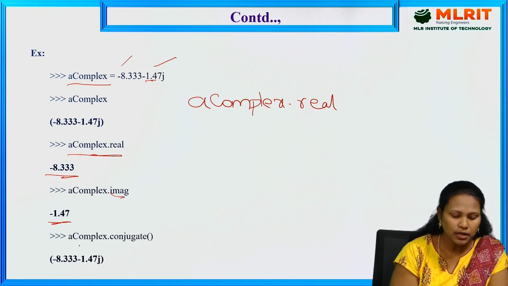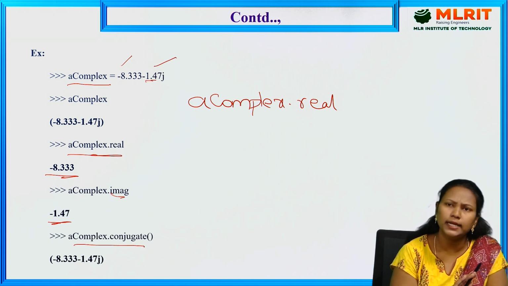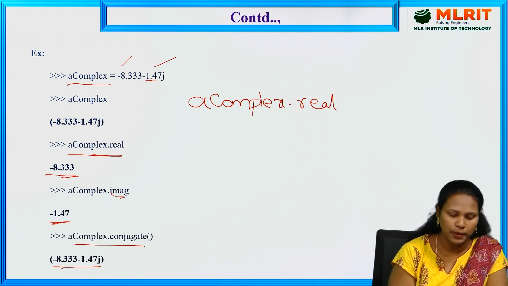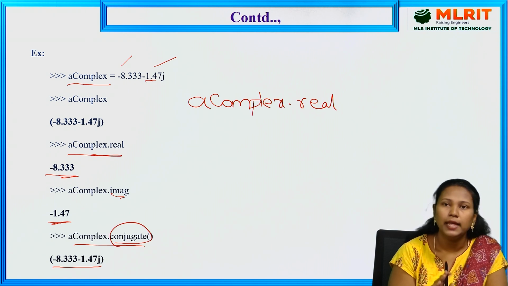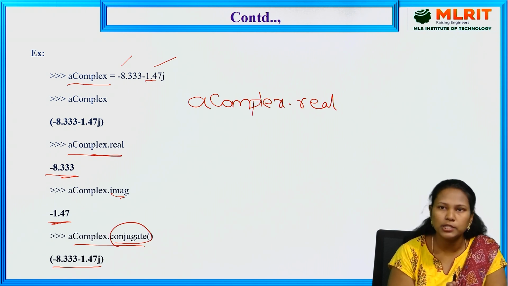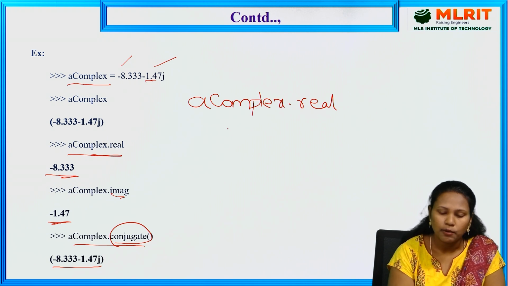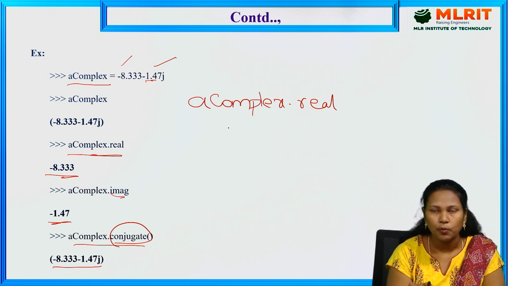The next one is the conjugate. If you want to print the entire number, it prints the real part plus the imaginary part with the help of the conjugate. Real part displays the real number, imaginary part displays the imaginary number, and the conjugate displays the entire complex number. So in this session, we discussed what a data type is, where we use it, and what the data types in Python are. What is the difference between mutable and immutable? And the numerical data types: int, float and complex.